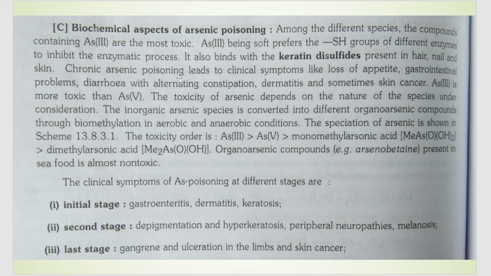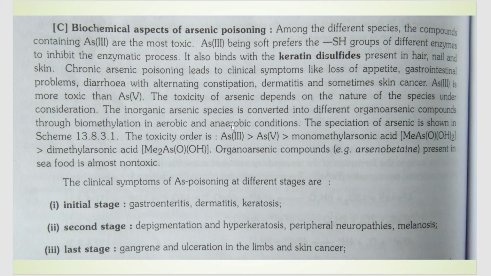Some of the symptoms of arsenic poisoning are loss of appetite, gastrointestinal problems, constipation, skin problems, skin cancer, etc. And how is the toxicity? Arsenic in the +3 oxidation state is the most toxic, and arsenic can also undergo biomethylation in the presence of different aerobic and anaerobic bacteria.